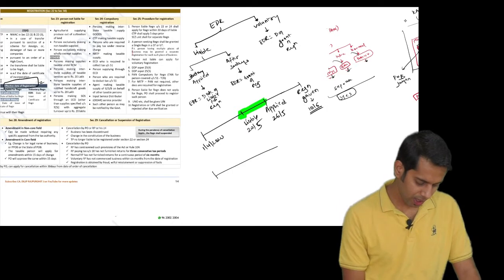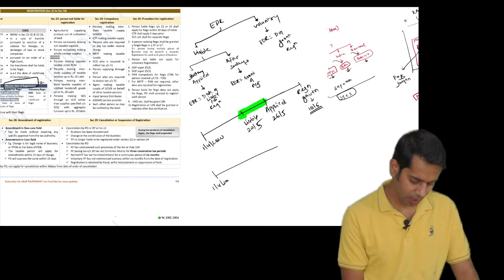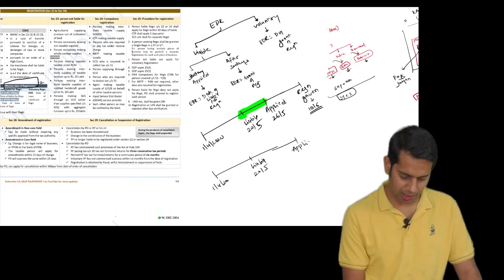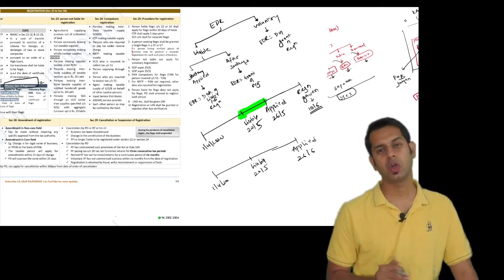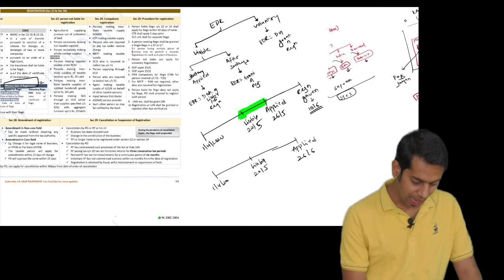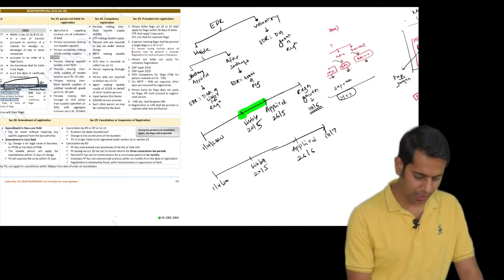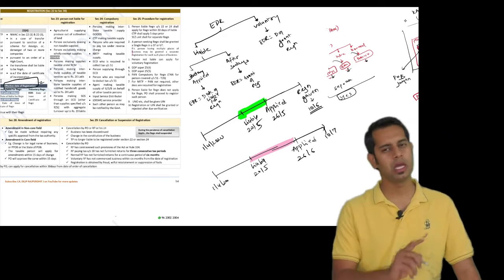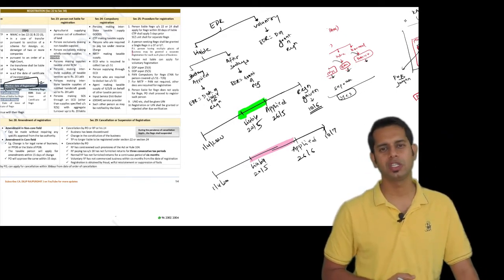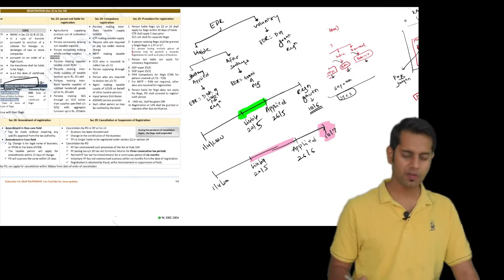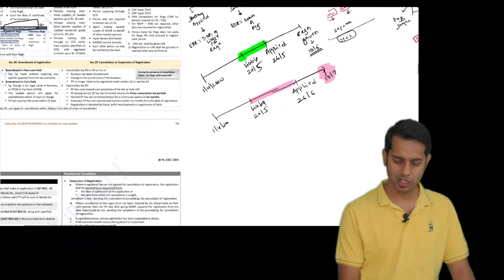Point number 2. I started my business on 1/4/2020. I was liable for registration on 25. I applied for registration on 26/6, and the registration was granted to me on say 10th July. In this case, have I applied within 30 days? No sir, you have not applied for registration within 30 days. So the effective date of registration will be the date of grant of registration certificate.